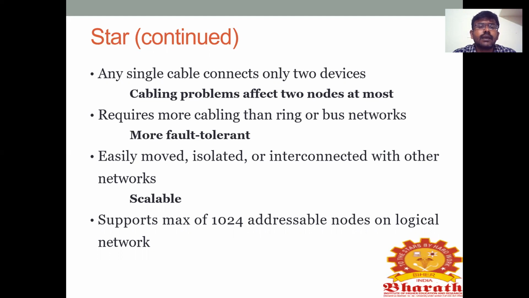Next, it requires more cabling than ring topology or bus networks. Why? In ring topology it is connected one by one continuously, but in star topology it is in star manner. So each one has different distances in star topology. So it needs more cabling than ring or bus networks.